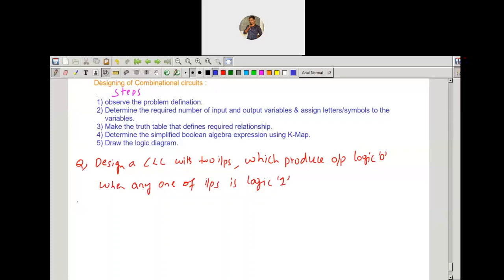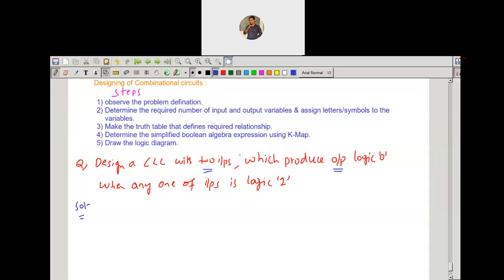What is the question? We are asked to design a combinational logic circuit which has how many inputs? It has 2 inputs, and it produces one output. And what is the output here? The output is going to be logic 0 when any one of the inputs is logic 1. So this is the problem definition. First, observe the problem definition.